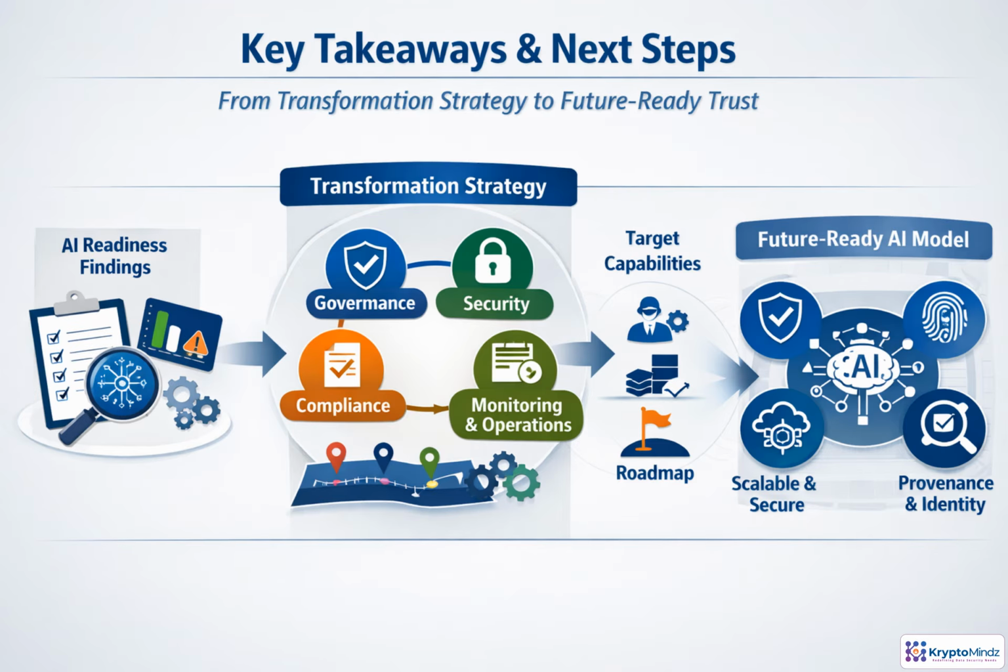The big lesson is this: AI transformation turns readiness findings into owned capabilities, controls, KPIs, and a practical roadmap. Governance, security, compliance, monitoring, and operations work best as one integrated system. Next, we extend that system into future-ready trust, scalable, secure, resilient, and accountable by design.